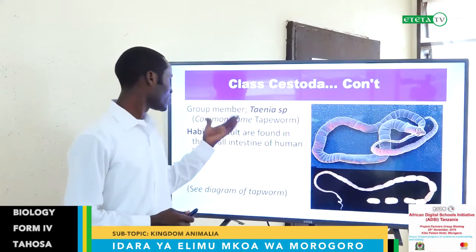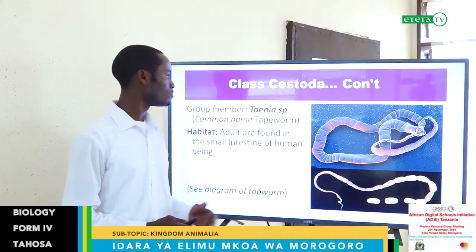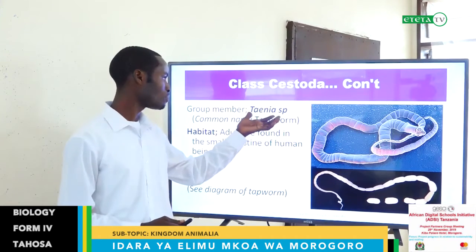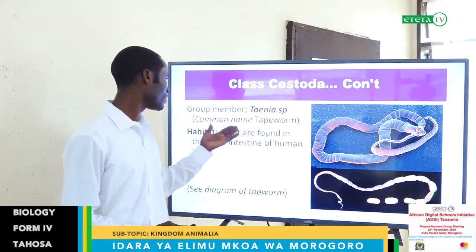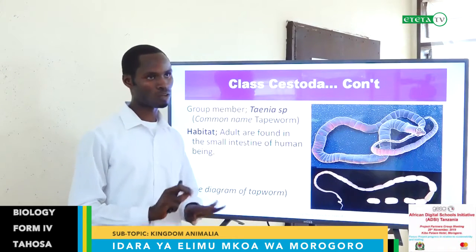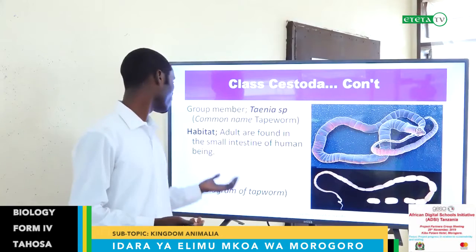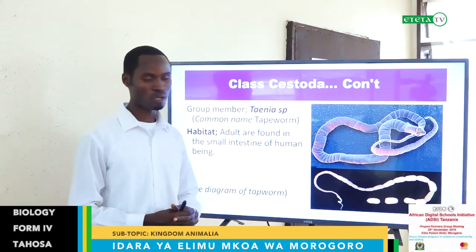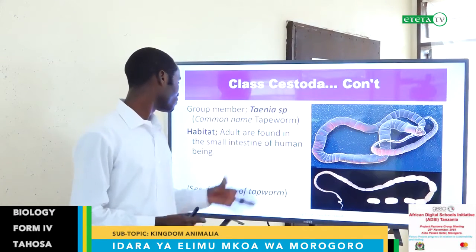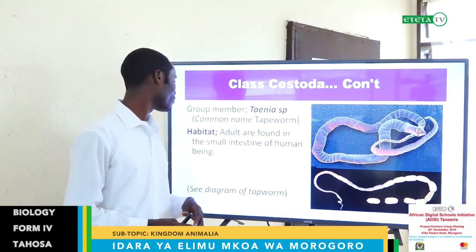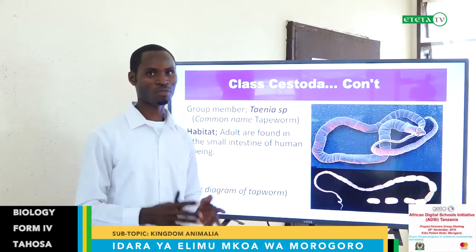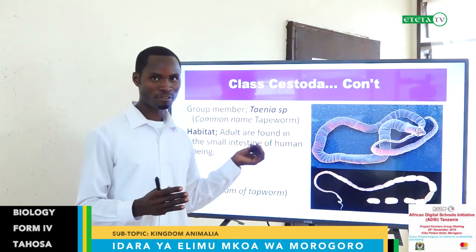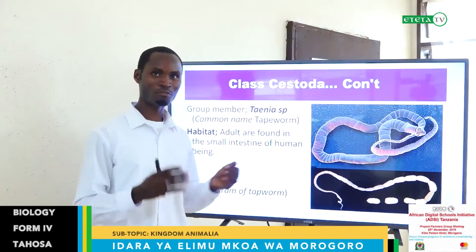Class Cestoda, this is the group whose members belong to the class Cestoda, and the example is Taenia. Taenia is the generic name, but the common name is tapeworm. Habitat: where do we find this tapeworm? The adults are found in the small intestine of human beings.